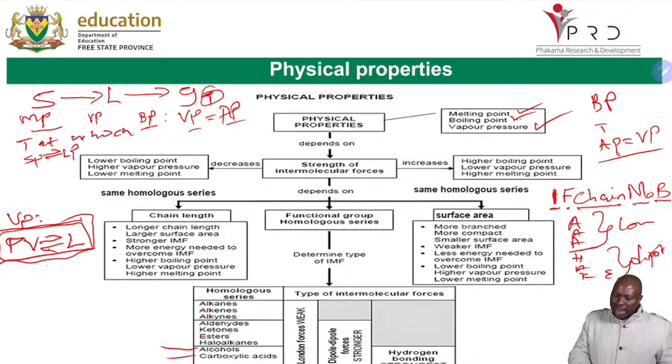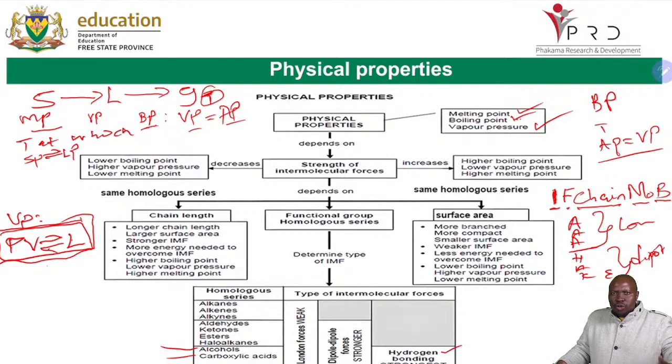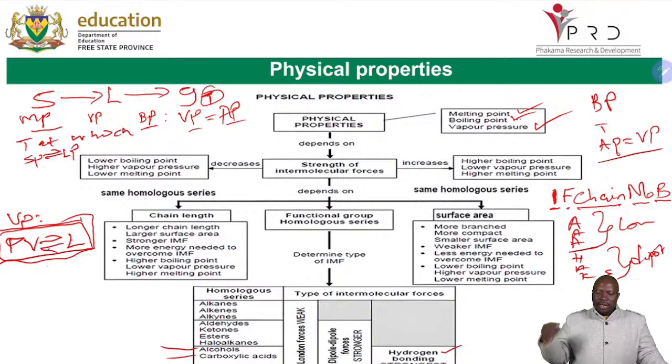Those 2, they have hydrogen bond. Don't forget, alcohols have 1 side of hydrogen bond. Carboxylic acid have 2 sides. So always when you're talking about alcohols, you will know that it will form 1 hydrogen bond, whereas a carboxylic acid will form 2 hydrogen bonds, because it has 2 sides for hydrogen bonds. So it's always important that you remind yourself about that.